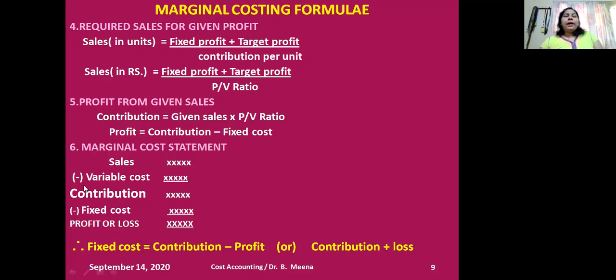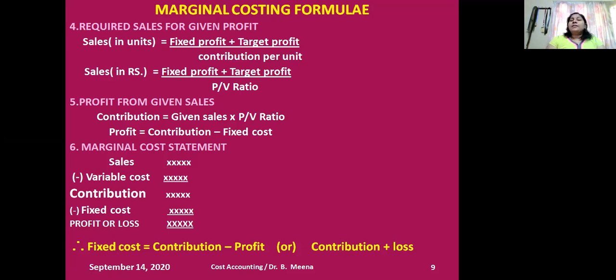And by studying this marginal cost statement, I can conclude one more thing myself. Fixed cost we can calculate by applying contribution minus profit. That is from the marginal cost statement, right? Or in case a loss is given, it is contribution plus loss. So these are all the formulas you need to study under the marginal costing technique to work out the problems.